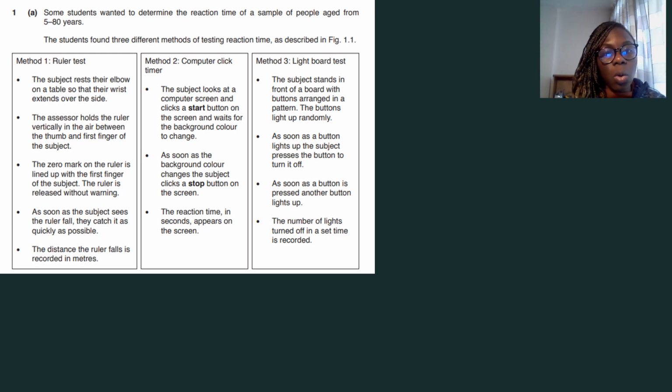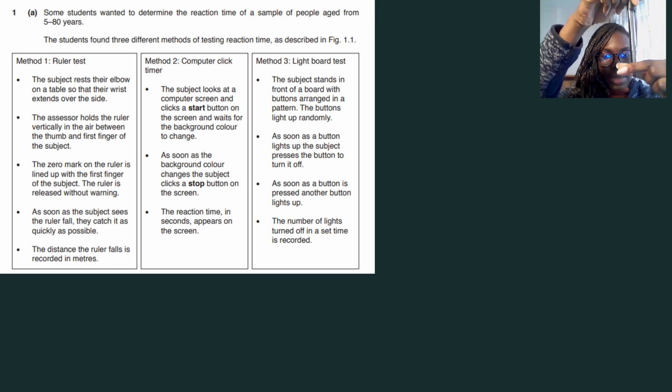The assessor holds the ruler vertically in the air. So I don't have a ruler here, but I do have a pen. So the assessor is holding the pen like this. And you see that the assessor is holding the pen between the thumb and the first finger of the subject. So it means it's going, this is your thumb, for those of you who might not be aware. This is your first finger, so the ruler is sitting somewhere there.